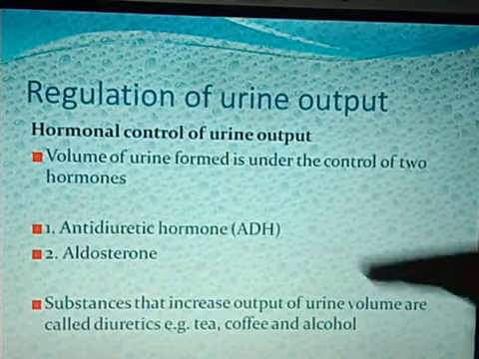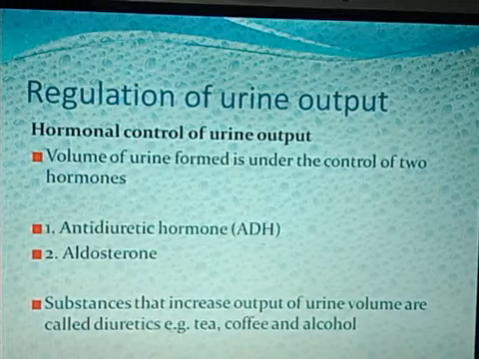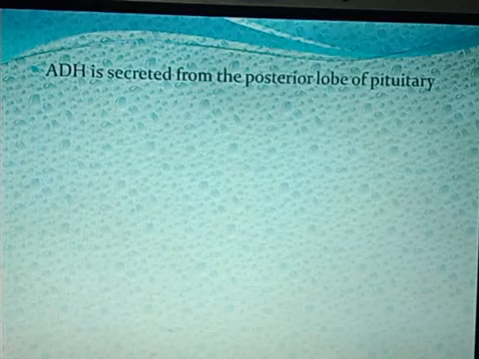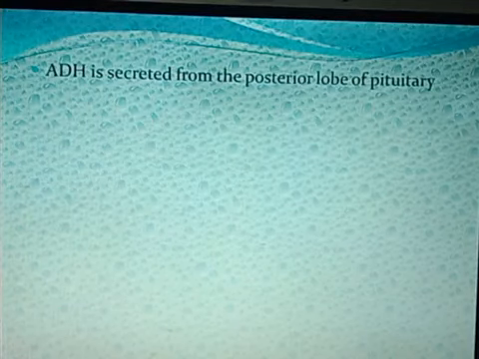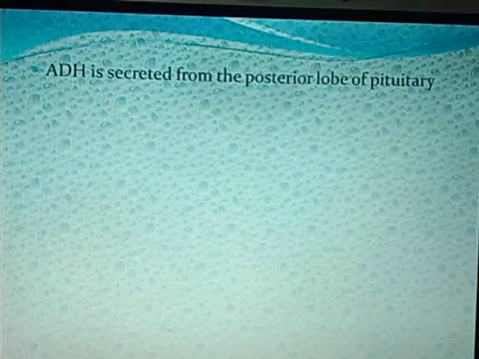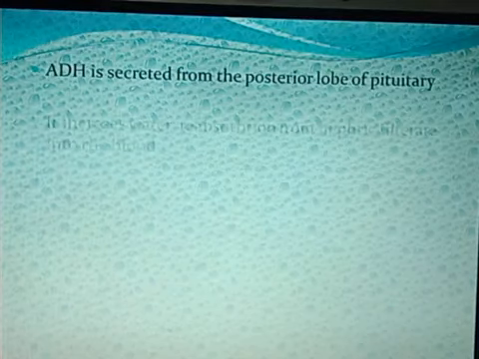ADH, you can see here, is anti-diuretic hormone. So this anti-diuretic hormone is secreted from which part? It is secreted from the posterior lobe of the pituitary gland. Where is the pituitary gland located? It is located at the base of the brain, isn't it? So this ADH is secreted from the posterior lobe of the pituitary.